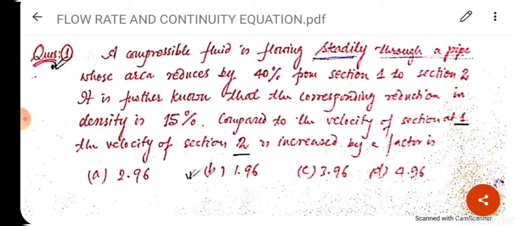Means that here density is decreasing at section 2 and area is also decreasing. So we will solve this problem. See the solution of this problem here.